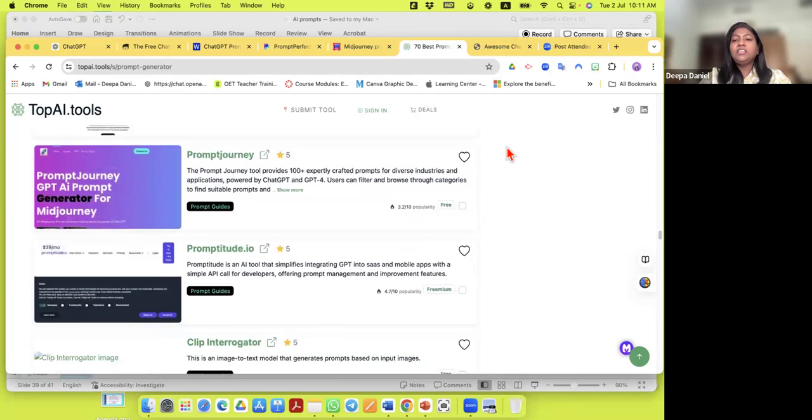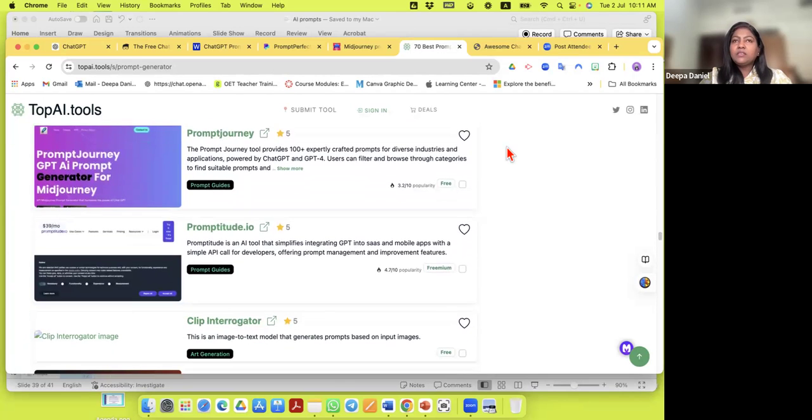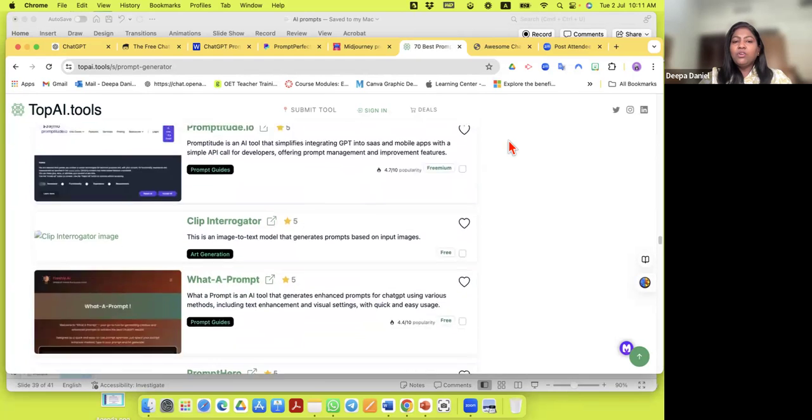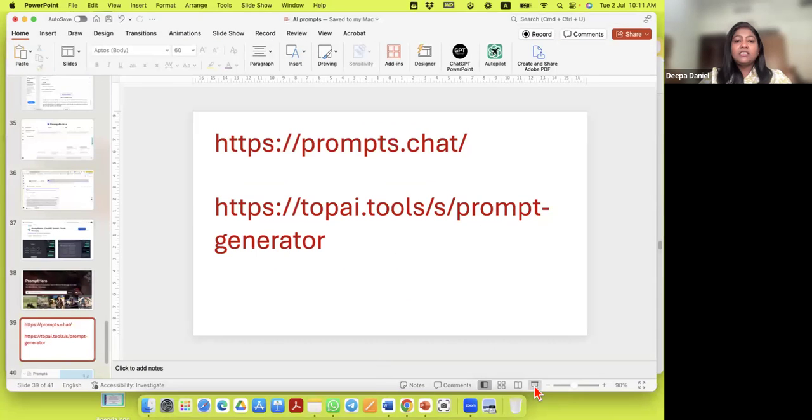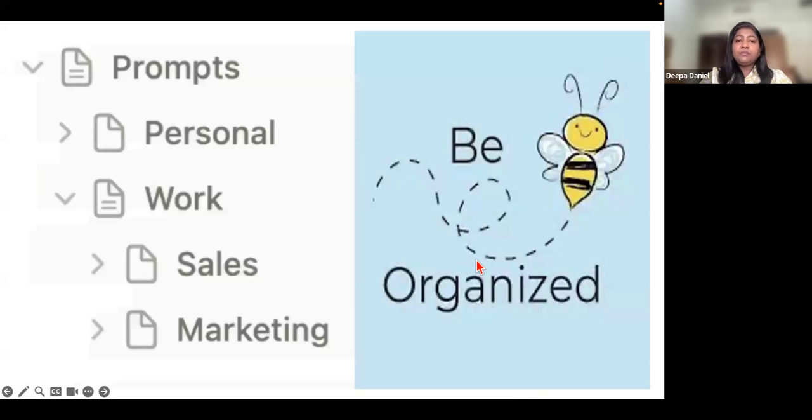So you don't even really have to browse the website, just go to this website and it will provide you all the tools that you need. So these are some of the tools that I felt were helpful.